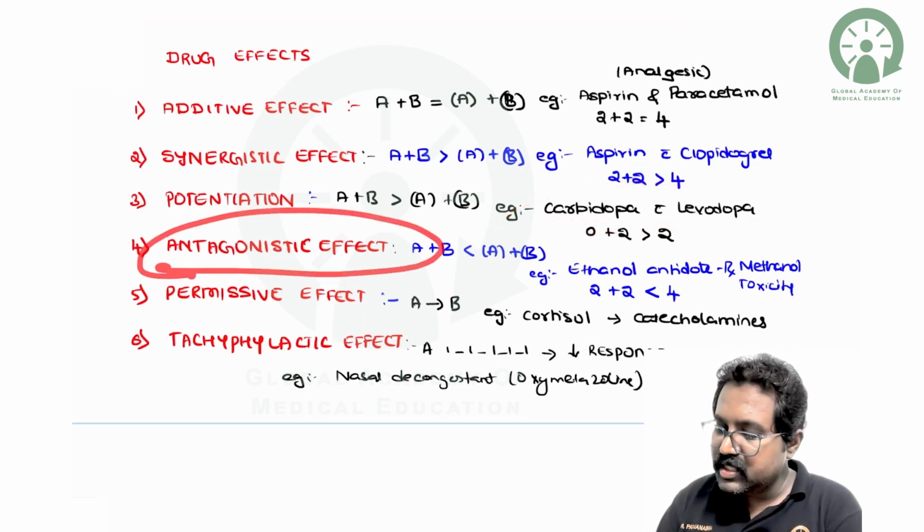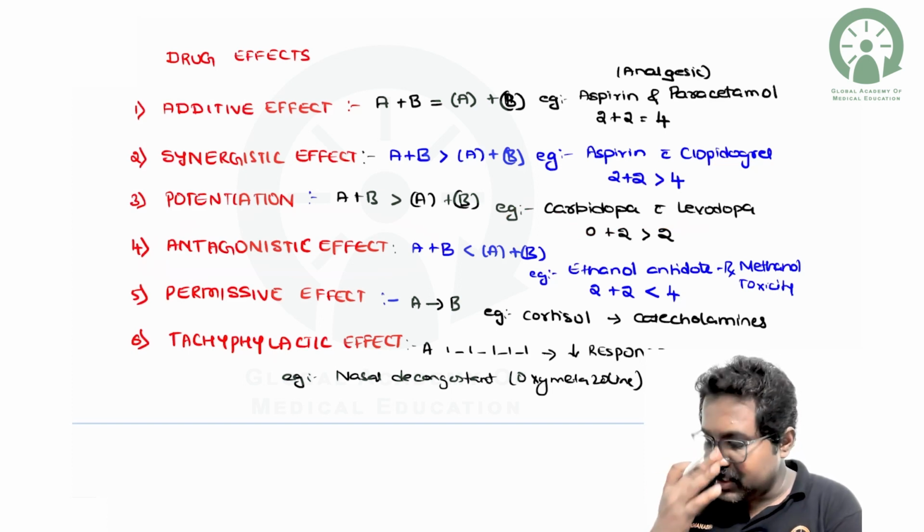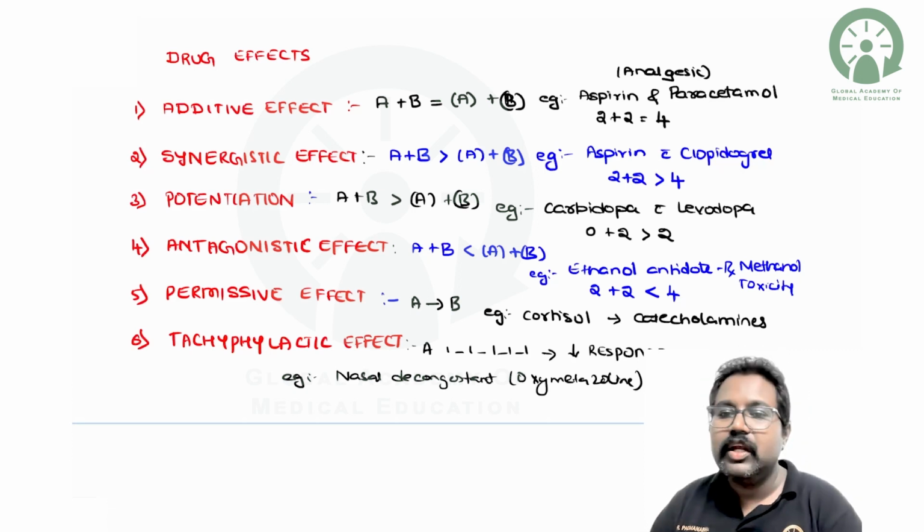Antagonistic effect: the drug A plus B combination is less than the individual responses. 2 plus 2 will be less than 4. An example is ethanol, which is the antidote for methanol toxicity.